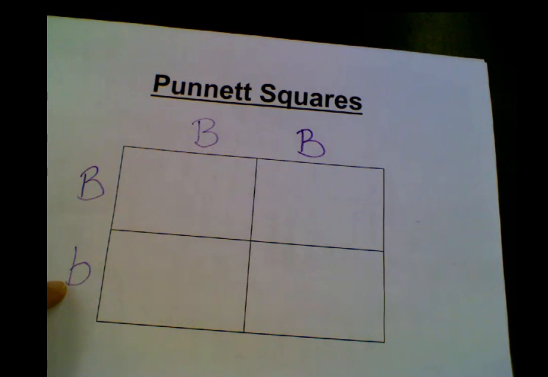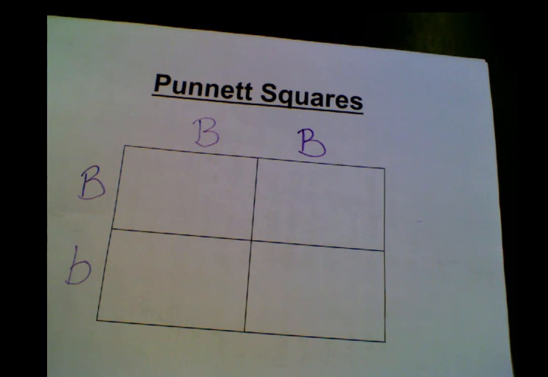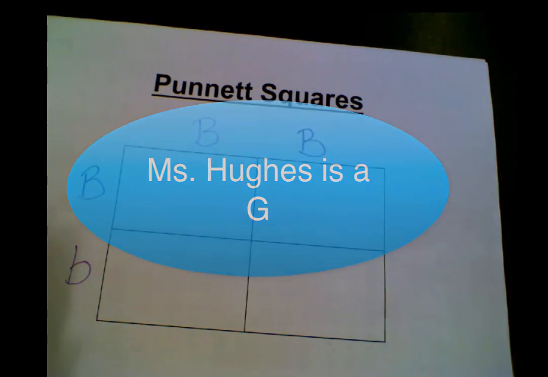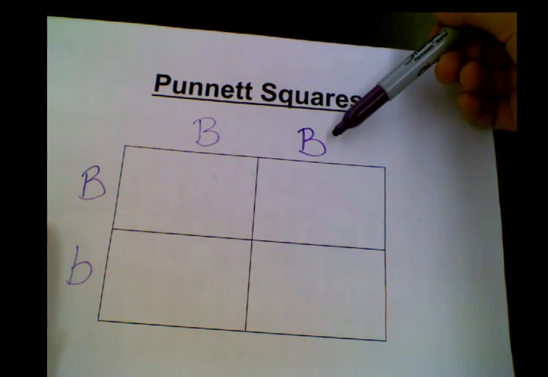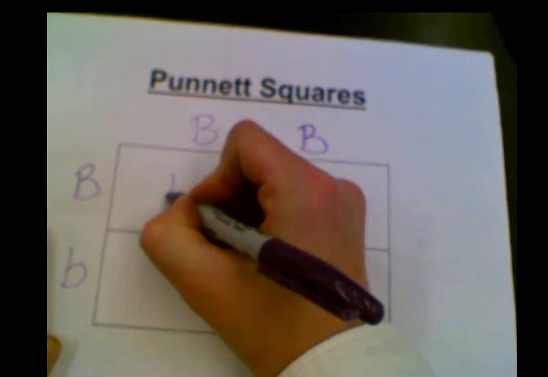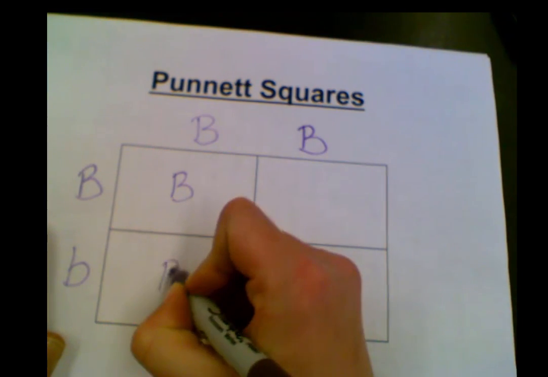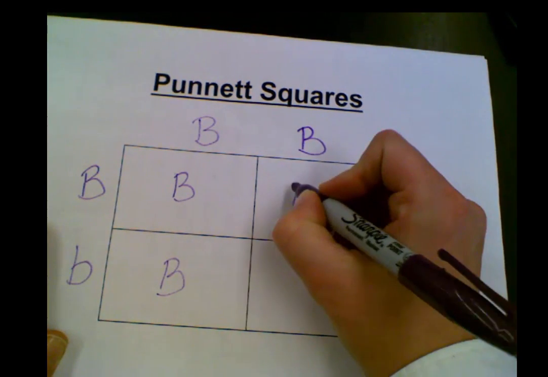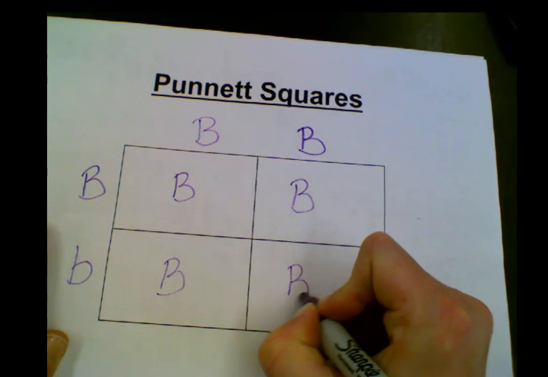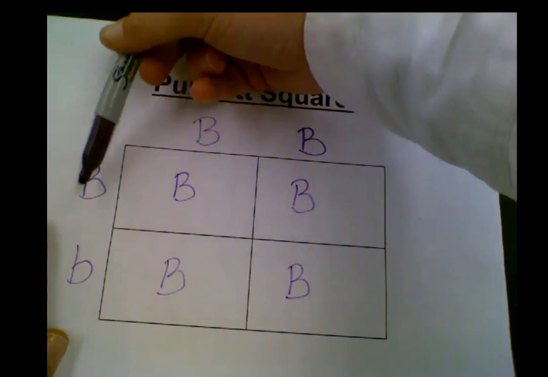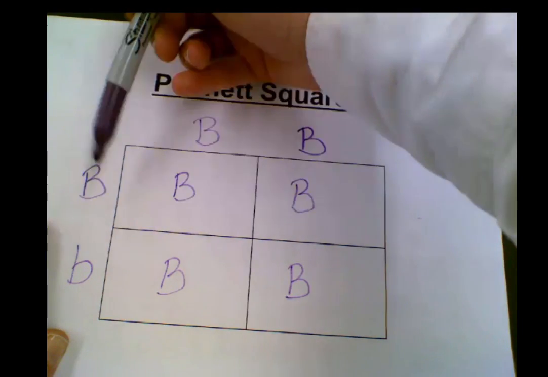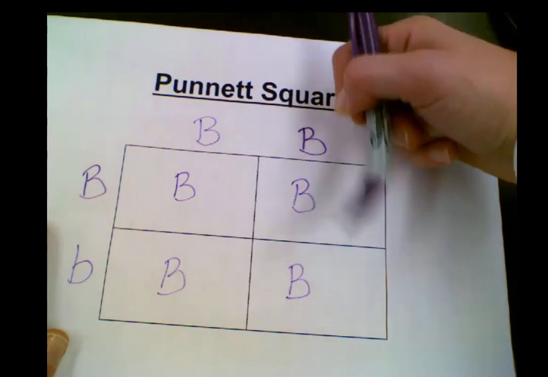Next, we need to fill in the boxes. I use the saying, drop it down and slide to the side. So what I mean by this is that you need to take the top 2 letters and drop them down into the boxes. And then we take the side alleles and slide to the side.